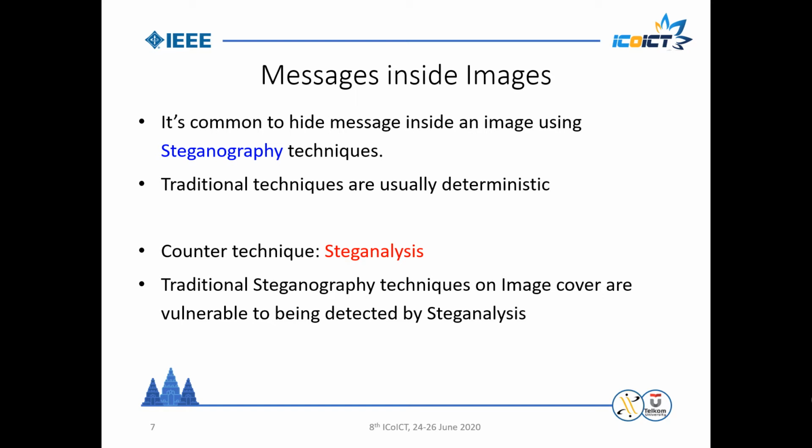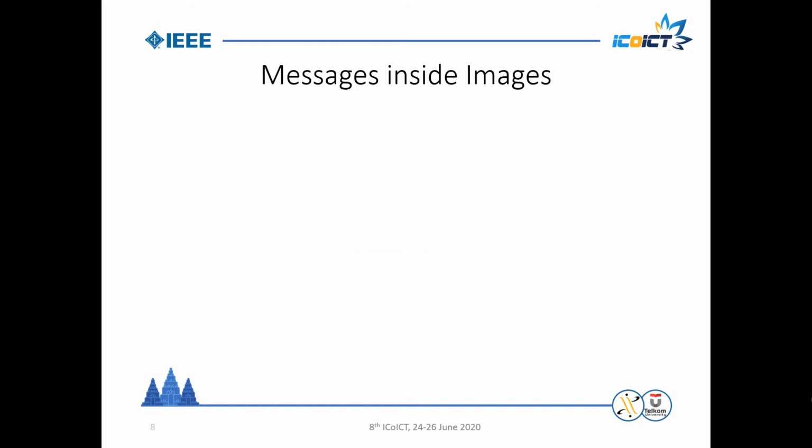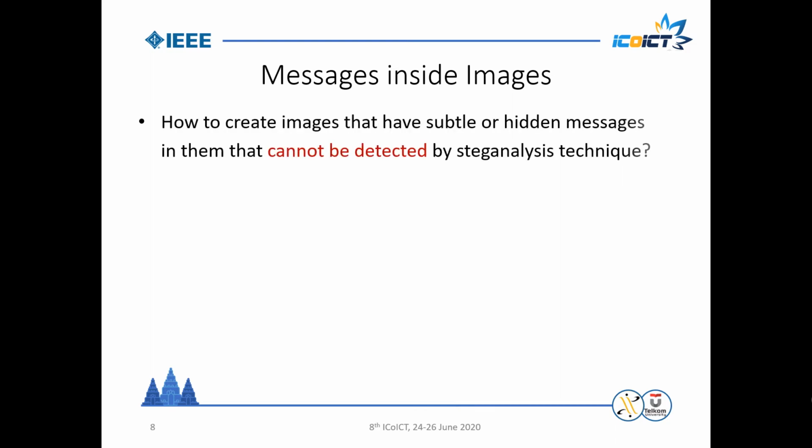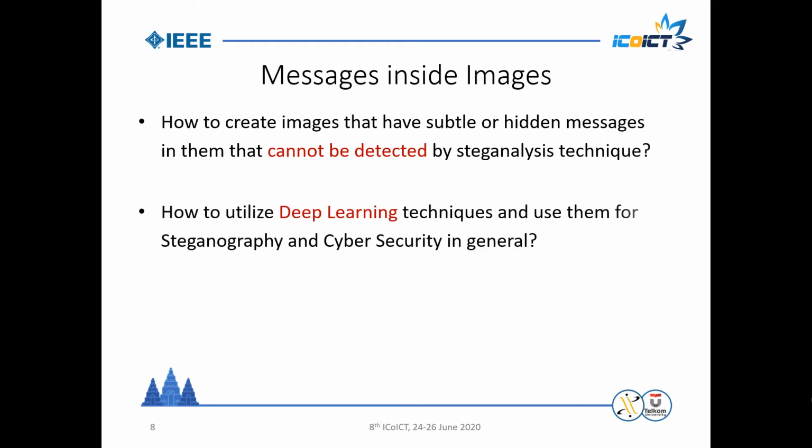image has been tampered. And so we come to our research question: can we create such an image with a hidden message inside it that cannot be detected? And also how to utilize deep learning techniques and use it to perform something like steganography. This is an area of research that has not been broadly addressed.